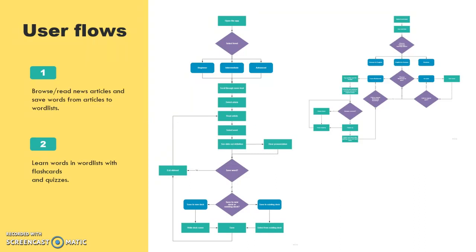The first flow involves Lucas browsing through interesting news articles and saving any words that he wants to learn into a word list. He can create a new word list, or he can choose to save it to an existing word list. The second flow on the right is the learning part. Lucas chooses the word list that he wants to learn, and then he can choose to learn from German to English or the other way around, or even random. And then he can select to learn with flashcards or even take a quiz.